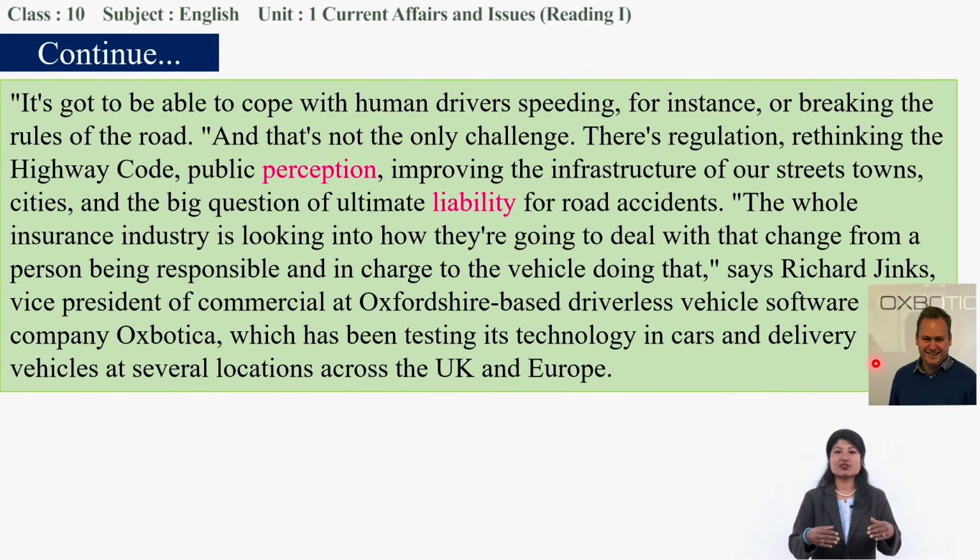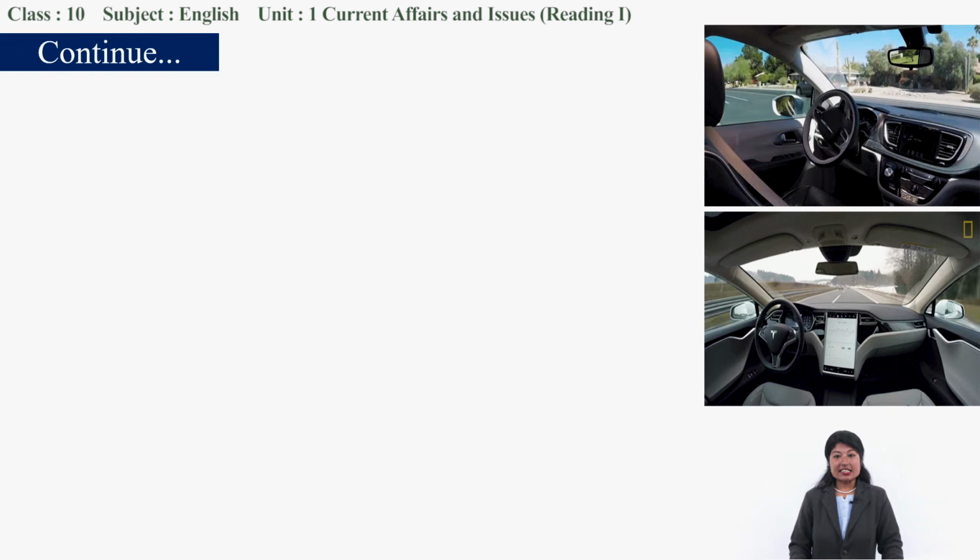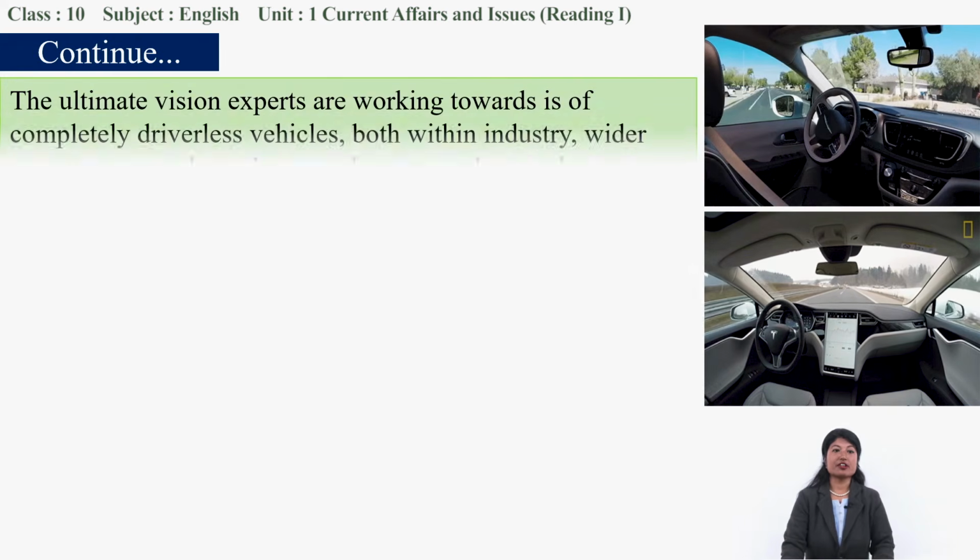So this is the matter, that's a challenge for the driverless car: to cope with human drivers, to match up with them, and to follow the highway code. And there is the issue of liability, where insurance companies are looking at who will be responsible for road accidents. Okay, let's get into the next paragraph.